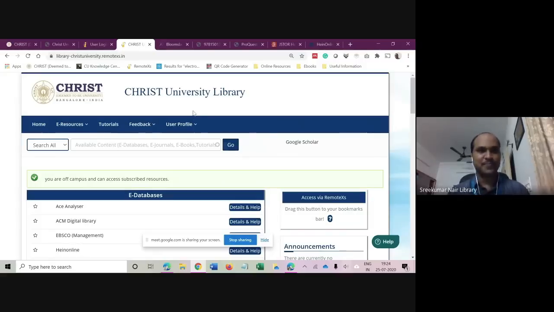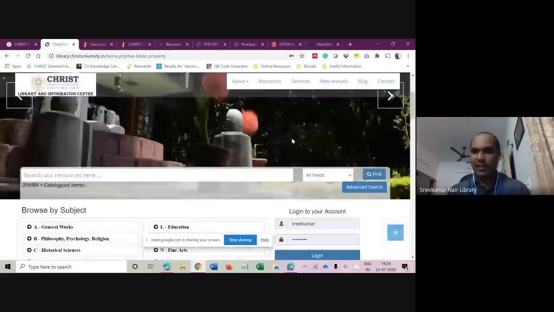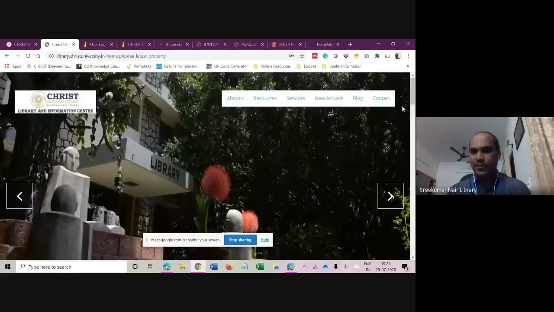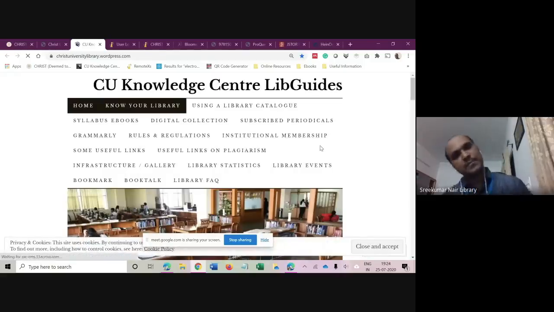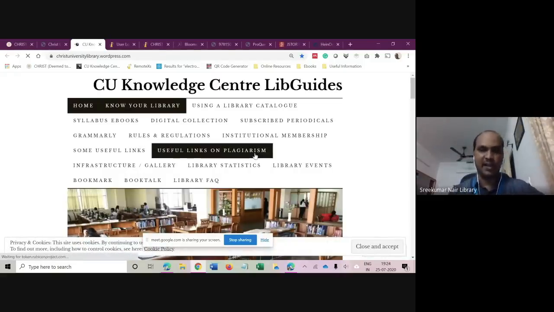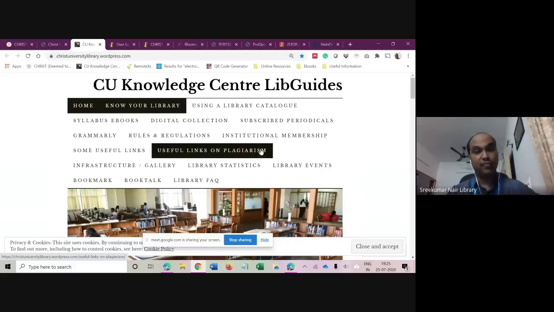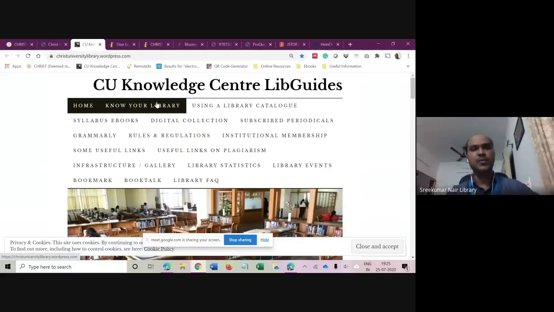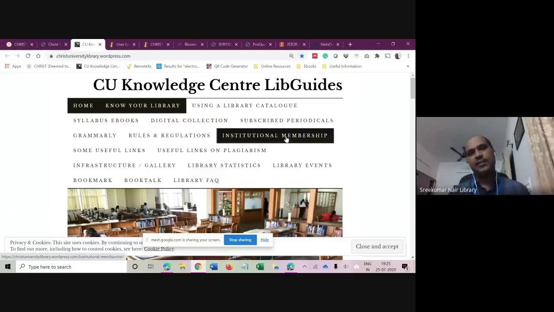Let me go back to the library portal, the library page, which I showed you in the beginning. So this is the library page. We have a blog. Click on the blog, and this blog is basically like a library guide. At any point of time, if you feel that you don't know how to use a particular resource, or you don't know what exactly the contents of the resource are, everything is there in the blog.